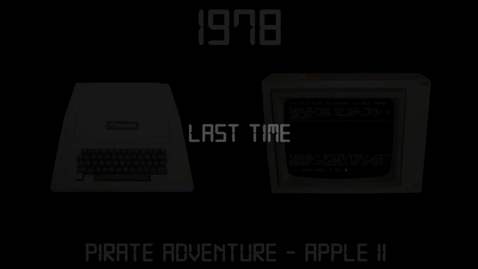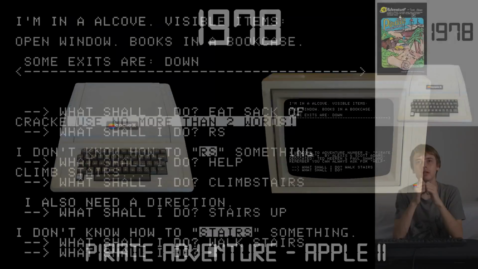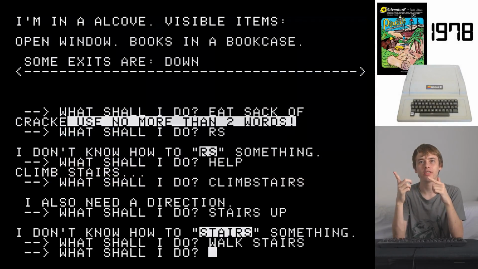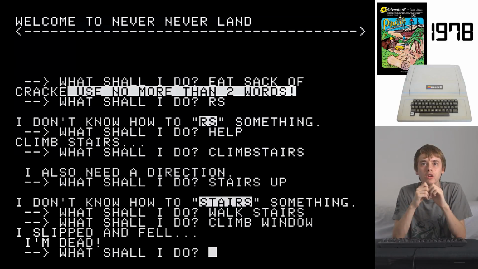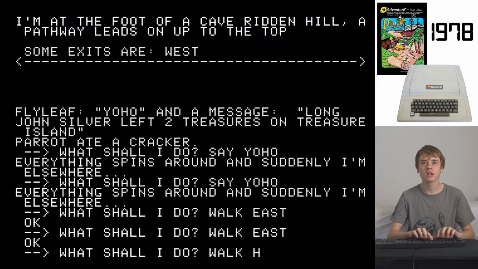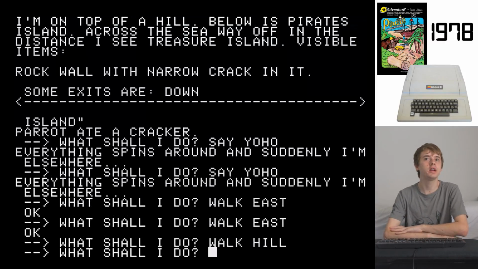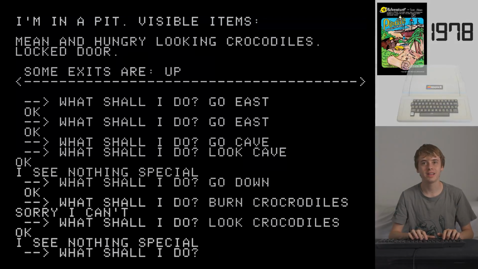Last time, on Gaming Through the Ages, I played Pirate Adventure for the Apple II, which was like reading an interactive book. Words came up onto the screen that described my surroundings, and I typed in 2-word sentences to state where I wanted to go, or what I wanted to do next. There was no imagery or pictures, so I had to use my imagination a lot. Will future games continue to be purely text-based, or will there eventually be some pictures to help build the sense of adventure? Keep watching to find out.